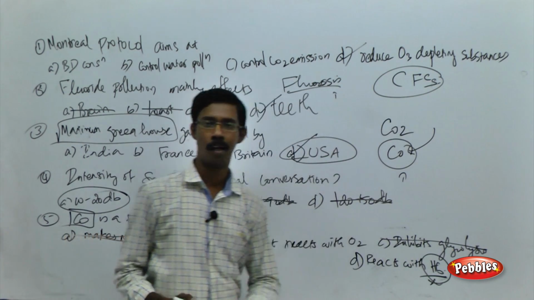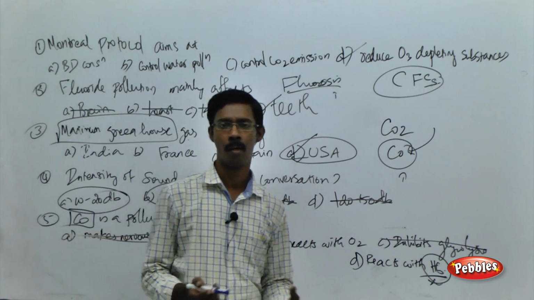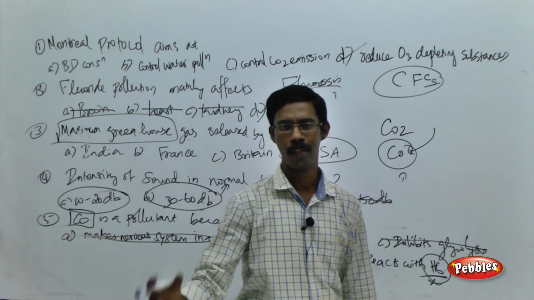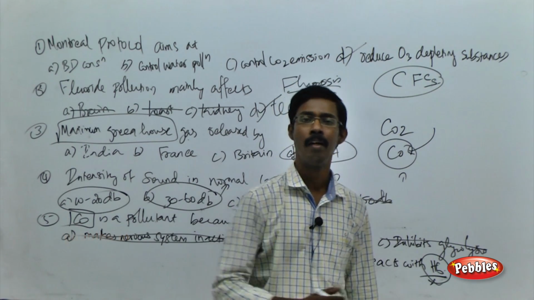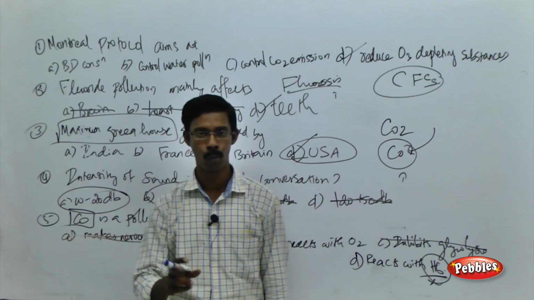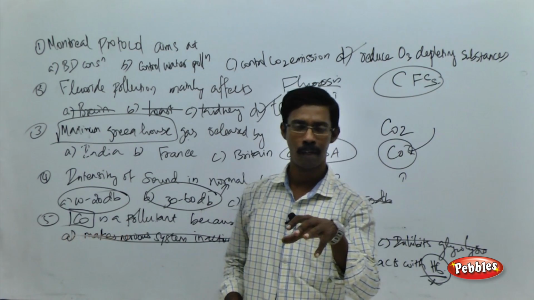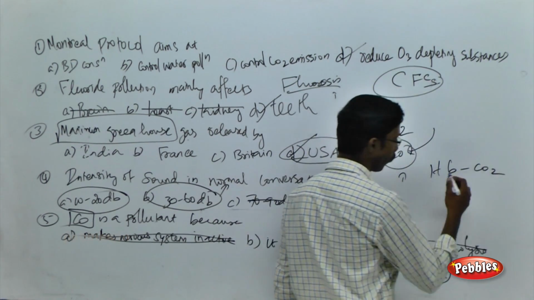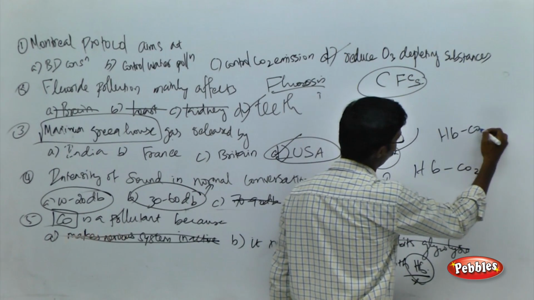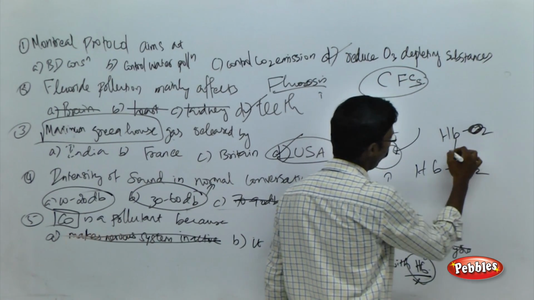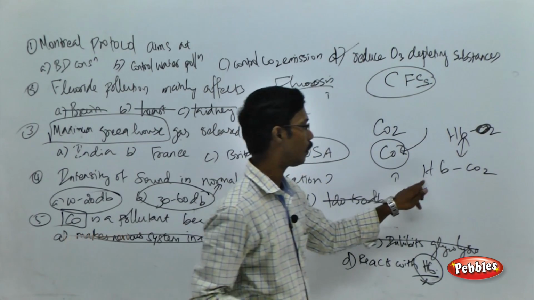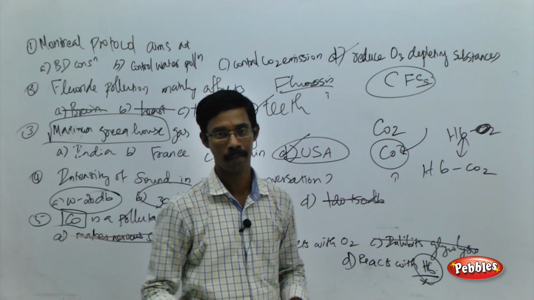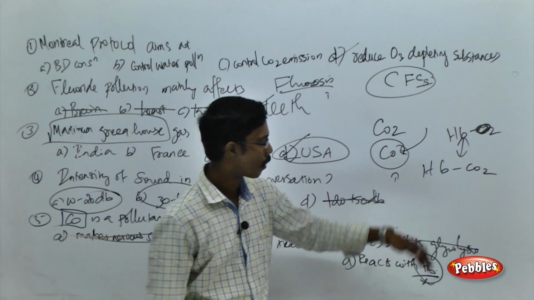Hemoglobins are the proteins in the RBCs. They are going to carry the oxygen to the cells, and they are going to carry back the carbon dioxide to the respiratory apparatus. The point you have to remember over here is that hemoglobin carries the oxygen to the cell, and from the cell carries back the carbon dioxide to the respiratory apparatus, that is the lungs. So what will happen over here?